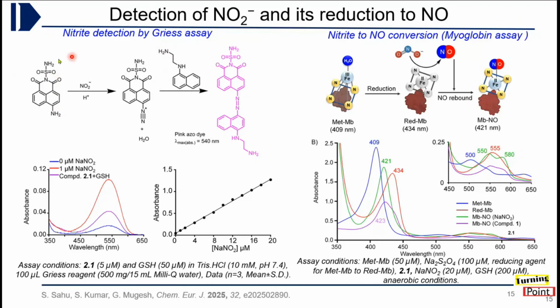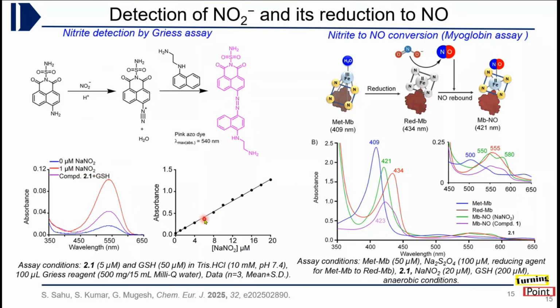In the first step, nitrite under slightly acidic conditions, which are maintained in this reagent, causes diazotization of this amine, and this reacts with N-naphthyl ethylene diamine to give this pink azo dye. Now, as you can see here, when we add sodium nitrite to this reagent, it gives absorbance corresponding to this pink azo dye at 540 nanometer. Similar absorbance is observed for the compound reacted with GSH.